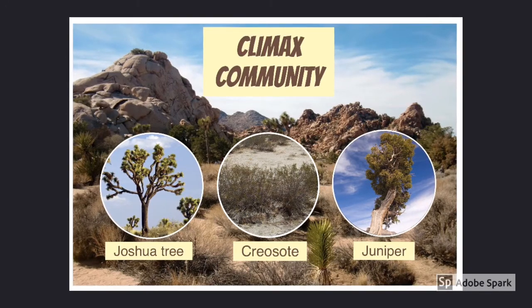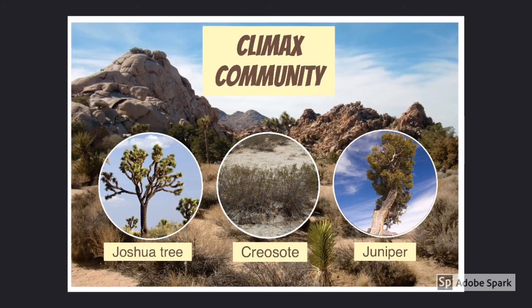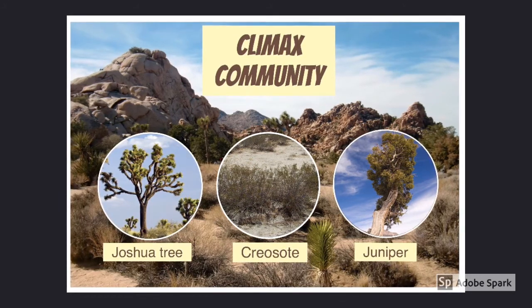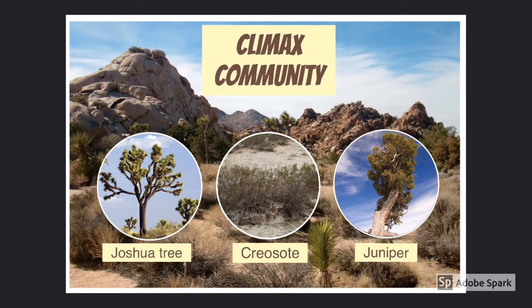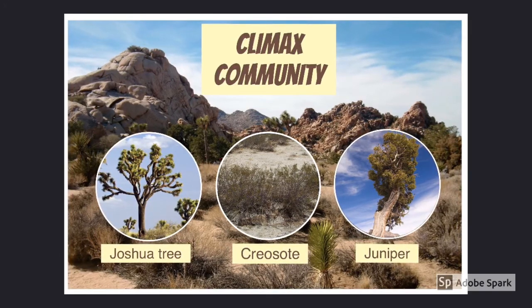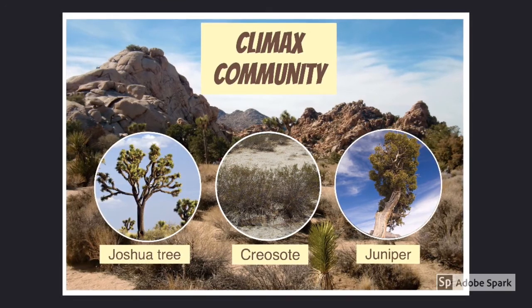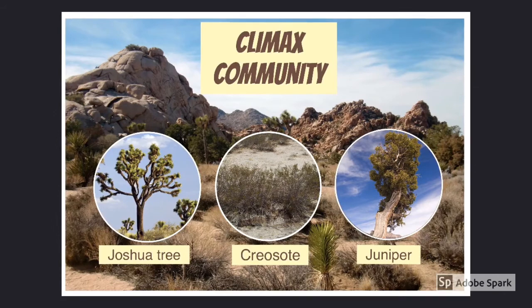Unlike the massive deciduous trees of a climax forest, climax plant species in the desert are long-lived but not especially large. One of the oldest organisms known is a clonal colony of creosote bush in the Mohave. It is estimated to be 11,700 years old.